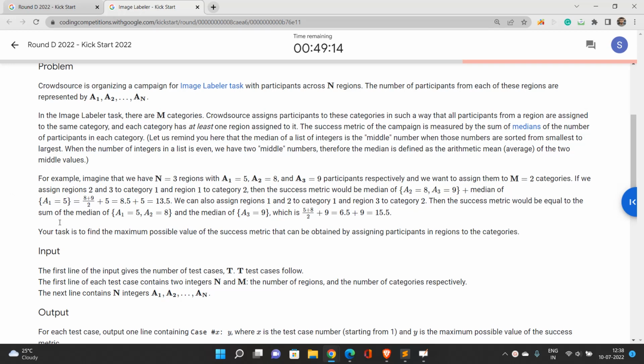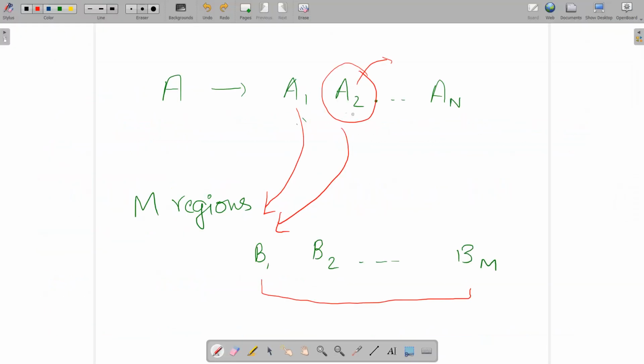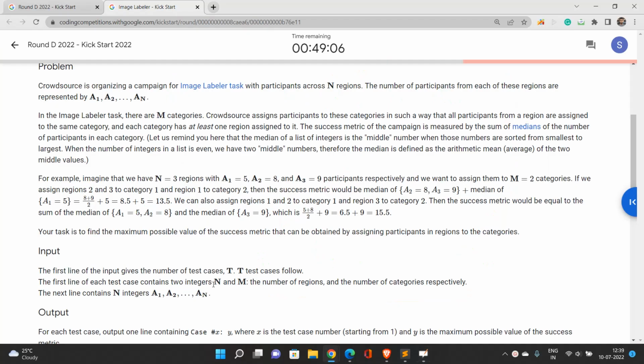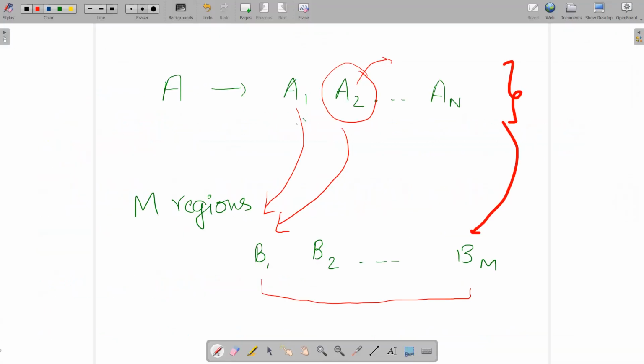So how are we going to partition, how are we going to assign these regions to these m categories, such that we get the maximum possible value for the success metric? And how do we calculate the success metric of the campaign? The success metric of a campaign is measured by the sum of the medians of the number of participants in each category. Suppose there exist three categories.